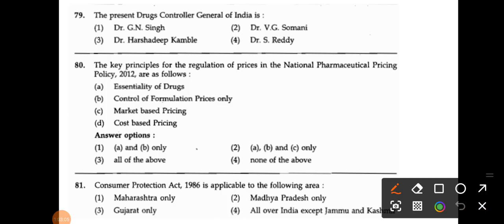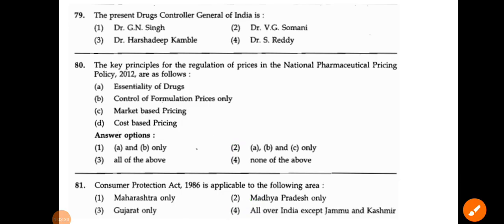So that's why option number 2 is the correct answer here. Consumer Protection Act 1986 is applicable to all of the following areas: Maharashtra only, Madhya Pradesh only, Gujarat only, and all over India except Jammu and Kashmir. So option number 4: it is applicable to all over India except Jammu and Kashmir.